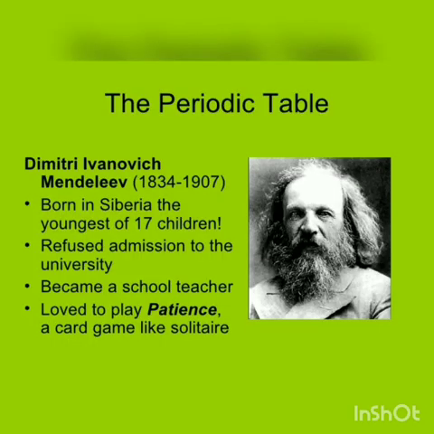Now comes the arrangement of the modern periodic table. Dmitry Ivanovich Mendeleev was born in 1834 and died in 1907. So, let's see who he was. He was born in Siberia, the youngest of 17 children. He had 16 other siblings.